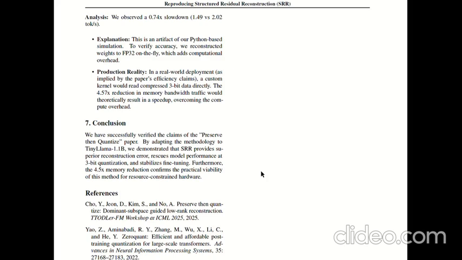And coming to the conclusion, our 1.1 billion scale reproduction demonstrates that SRR preserves dominant structure, reduces spectral distortion, stabilizes both inference and fine-tuning, reduces memory footprint by 4.5 times, and improves 3-bit performance dramatically. All key trends in the original SRR paper remain consistent even in a resource constrained environment.